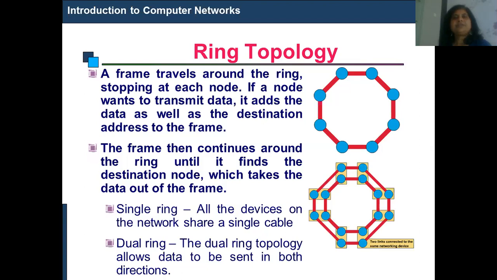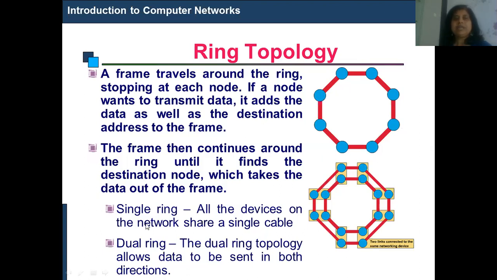The frame travels around the ring, stopping at each node. If a node wants to transmit data, no machine can send data directly to the other machine. It has to pass through all the nodes. Suppose this is the Z machine and this is the A machine, so A and Z machines cannot communicate directly. It has to cross all these intermediate nodes, so it is called a ring topology.